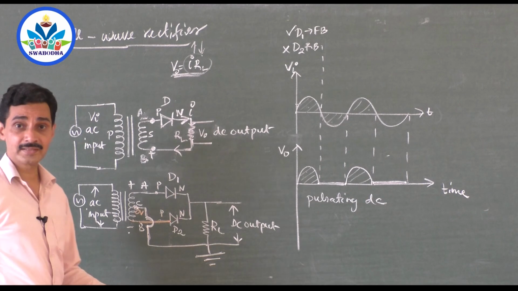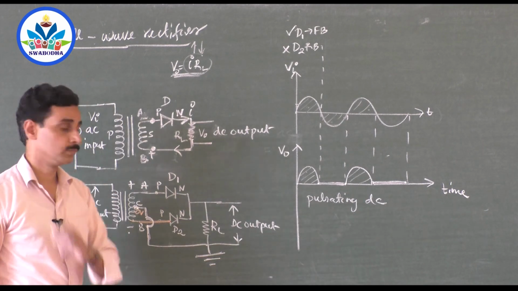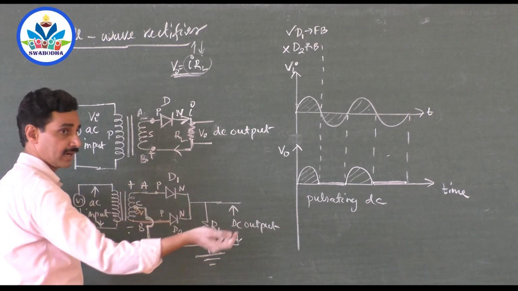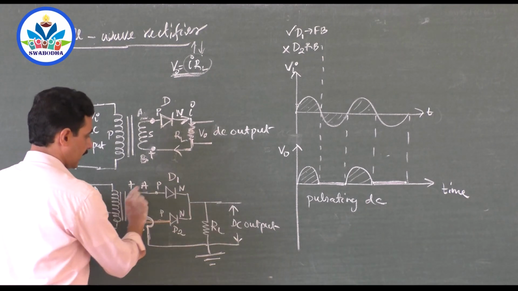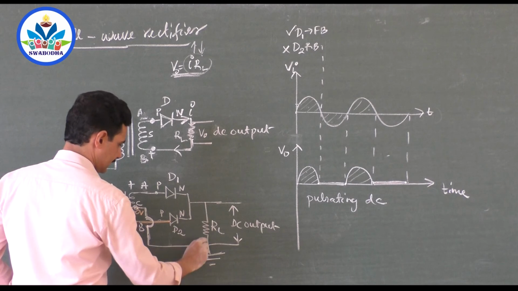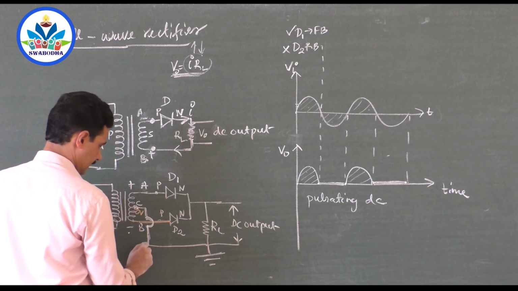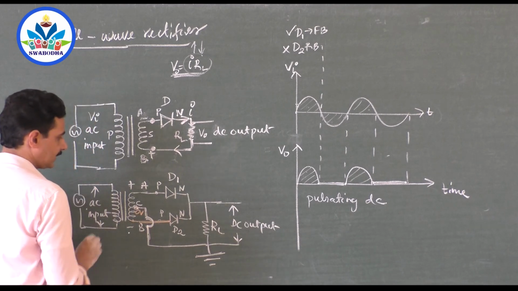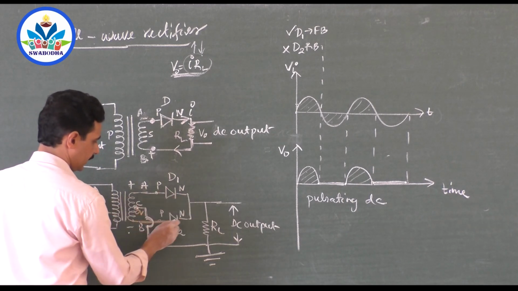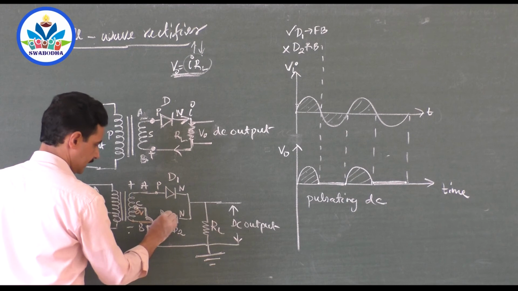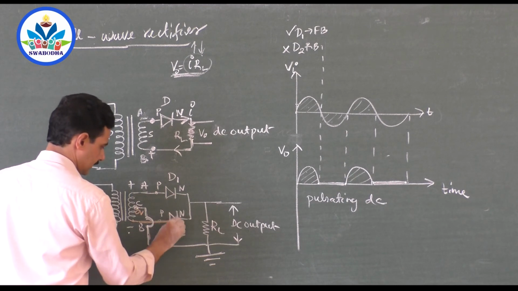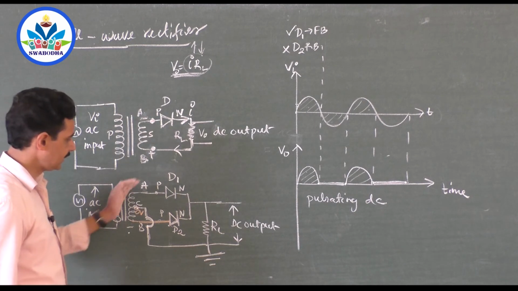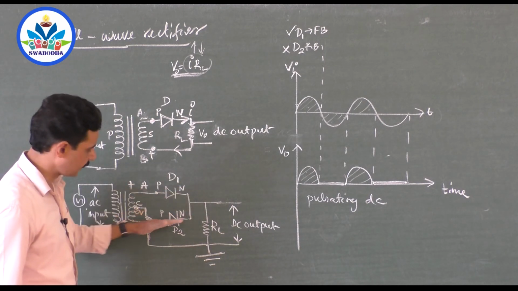Sir, will it complete the circuit? Definitely. How? See, the current flows through this because it is forward biased. It allows the current charges to flow through. Current flows like this, like this, like this. Here it can't flow. Sir, can the current flow through like this and come here? No, because this diode is reverse biased. This diode is reverse biased because its P side is connected to the negative of the battery. It doesn't allow the current either through like this or like this.